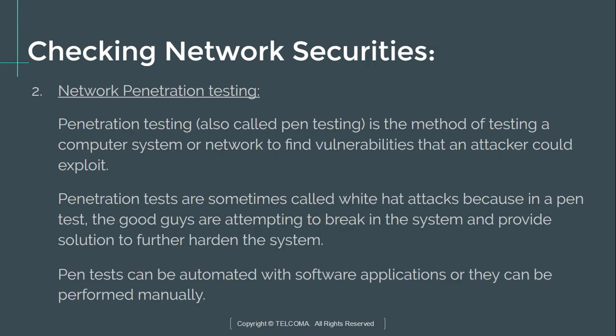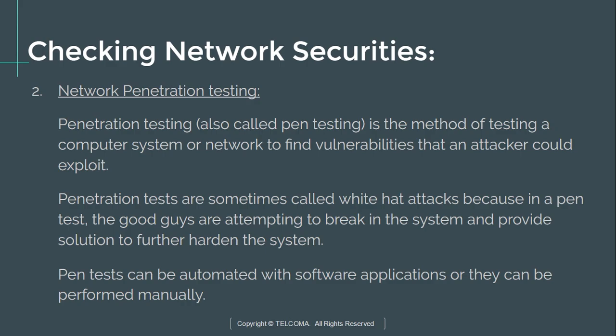The next tool is network penetration testing, also known as pen testing. It is a method of testing a computer system or network to find vulnerabilities that an attacker could exploit. It is also a tool to find the weak points in the network. Penetration tests are sometimes also called white hat attacks. Here the organization or enterprise hires white hat attackers, who attempt to break into the system and provide the solution to further harden the system.